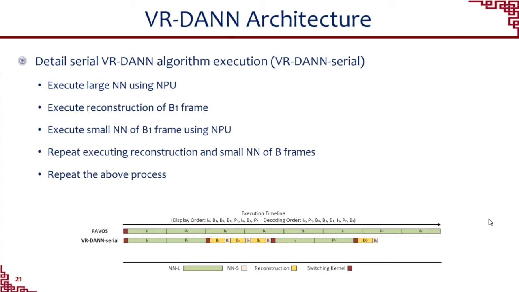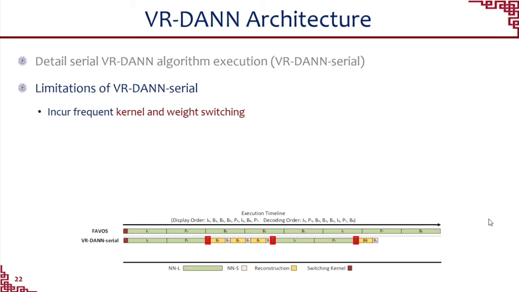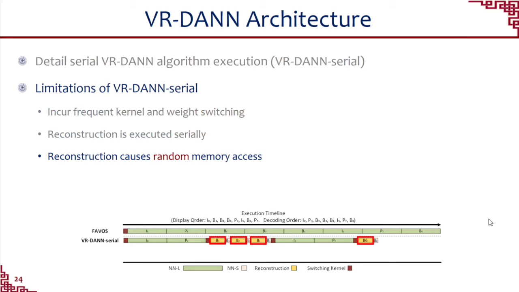And we repeat the above process to finish our proposed algorithm. However, the total serial VR-DANN algorithm incurs frequent kernel and weight switching. In addition, the reconstruction is executed serially. Last but not least, the reconstruction costs random memory access. Those limitations cause performance degradation.